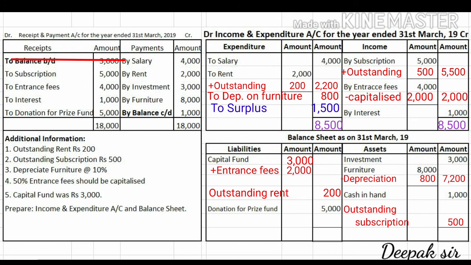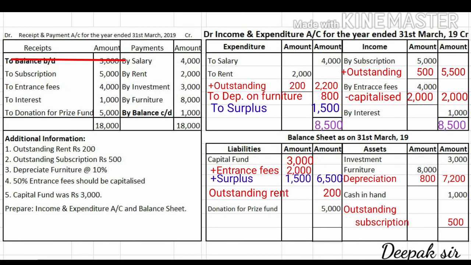So the 1,500 amount which we have calculated, that is our surplus. So this surplus, whenever organization earns a surplus, this surplus we have to add to capital fund on the liability side. So on the liability side we have to add surplus 1500.